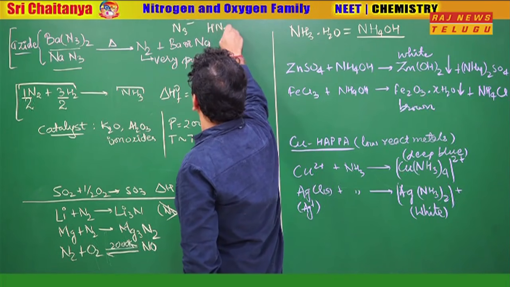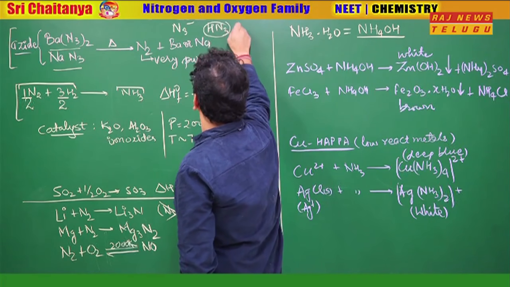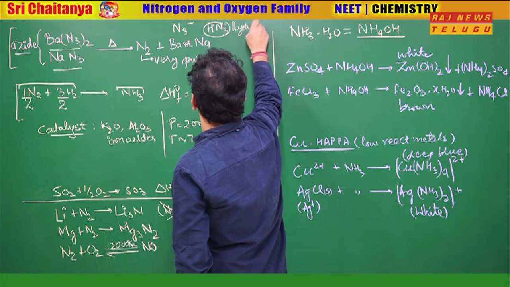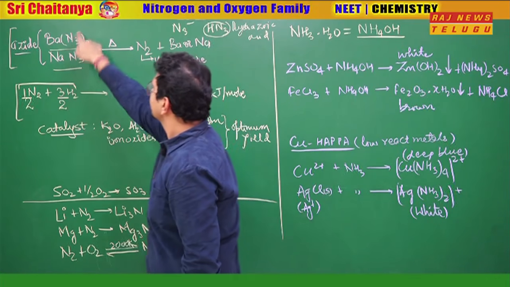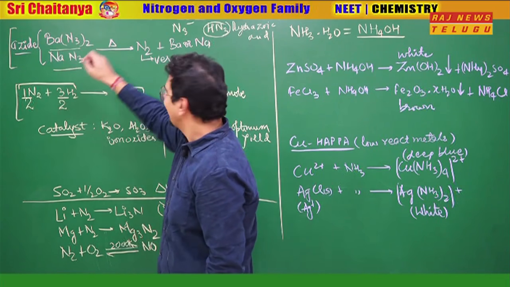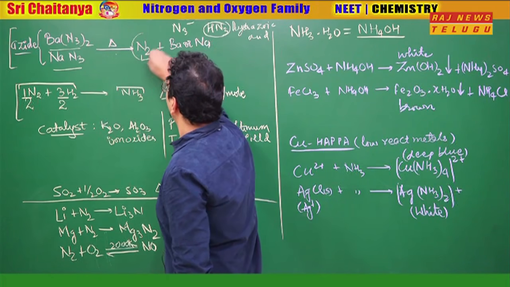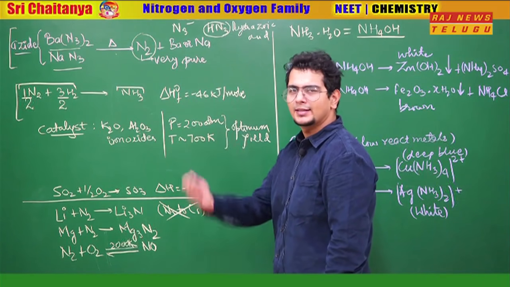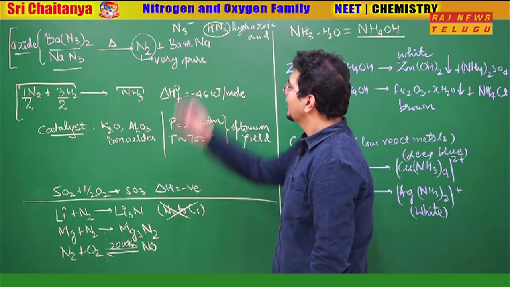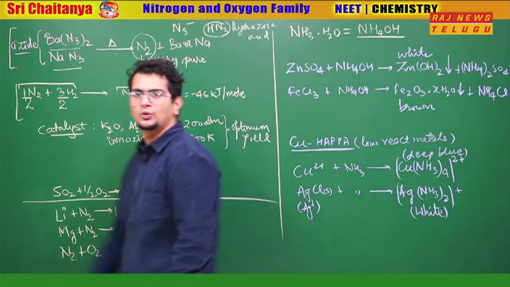And if I give H plus to it, then this thing is called hydrazoic acid. So when these N3 minus compounds, the azides, are heated, what will happen? Very, very pure nitrogen gas comes out, and barium and sodium are left as they are. So heating sodium azide or barium azide will give you the purest form of nitrogen that you need.